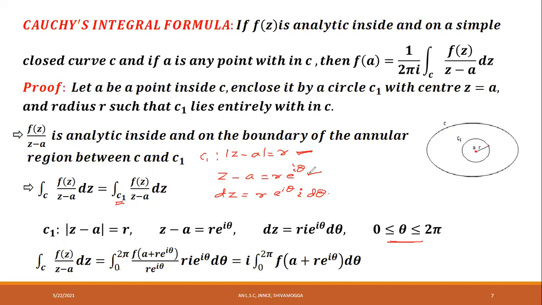Here z is a plus r into e power i theta, and z minus a is r into e power i theta, into dz, which is r into e power i theta into i d theta. Substituting, cancel this r with this r, e power i theta with e power i theta, and keep i outside. You get f of a plus r into e power i theta into d theta.